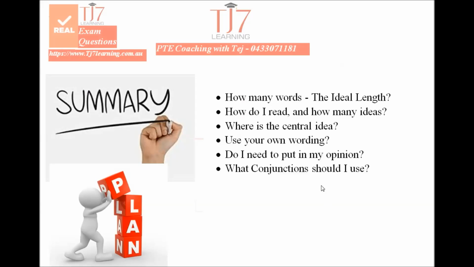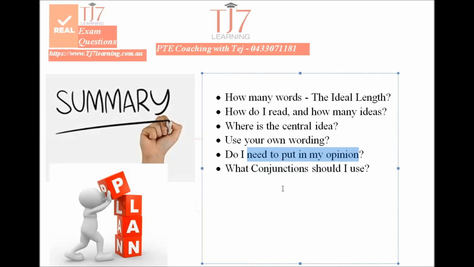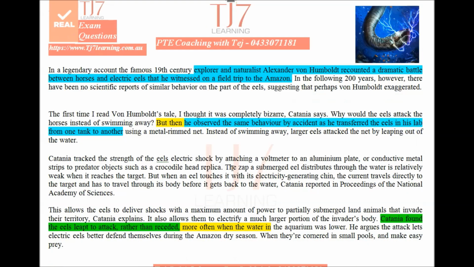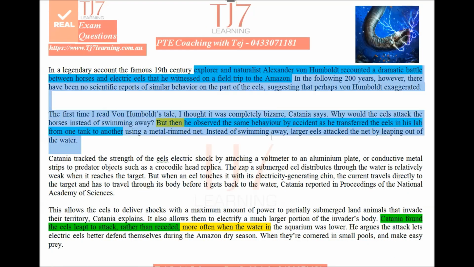Let's solve the next question. Again, we are going to be focusing on the central idea. We are not bothered about using our own wording. You can if you want. Stick to the content, remain faithful to the original idea, and we don't write abstract information. Conjunctions, of course, are very, very important. So I'm just highlighting the points in this summary.